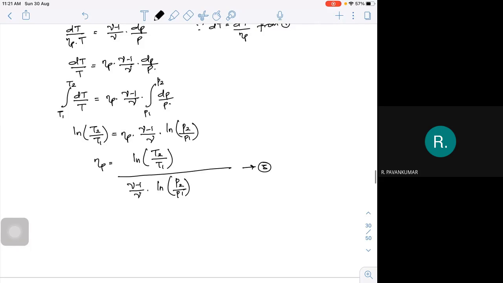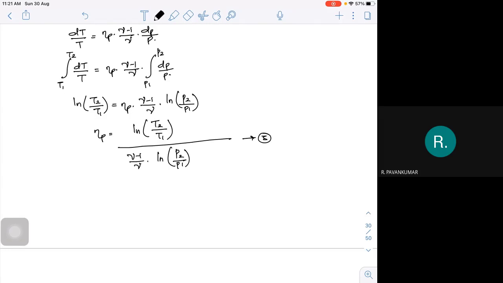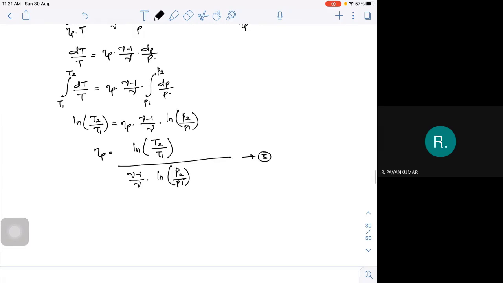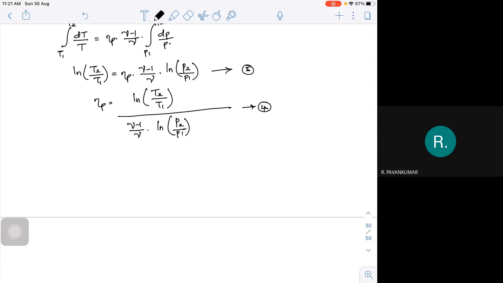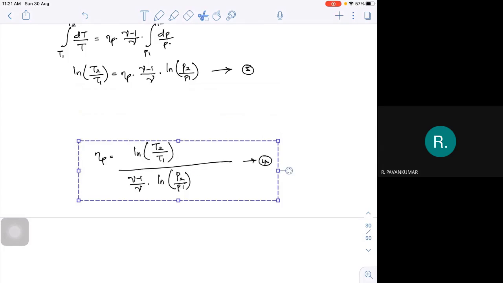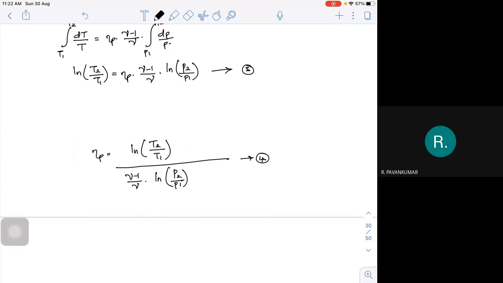Now the same expression I can write in terms of temperature. T2 by T1 I can write as P2 by P1 whole to the power of polytropic efficiency into gamma minus 1 by gamma, because ln on the other side simply cancels.